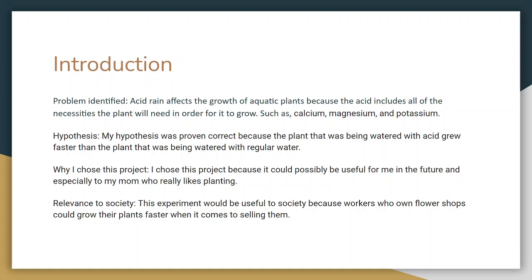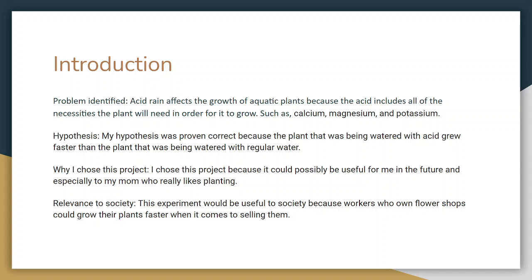Acid rain affects the growth of aquatic plants because the acid includes all of the necessities the plants will need in order for it to grow, such as calcium, magnesium, and potassium. My hypothesis was proven correct because the plant that was being watered with acid grew faster than the plant that was being watered with regular water.